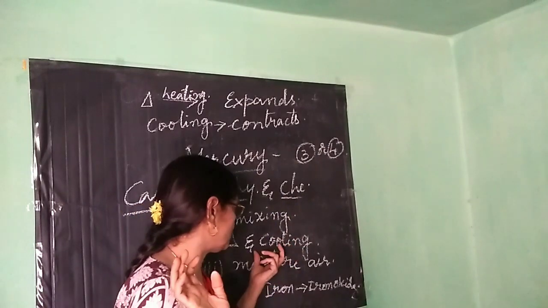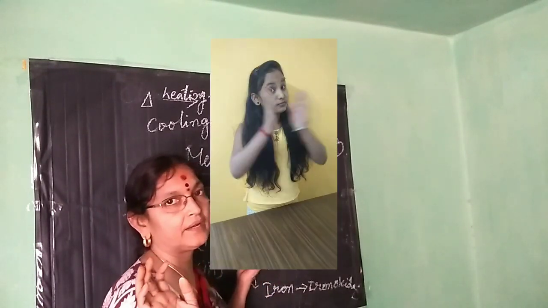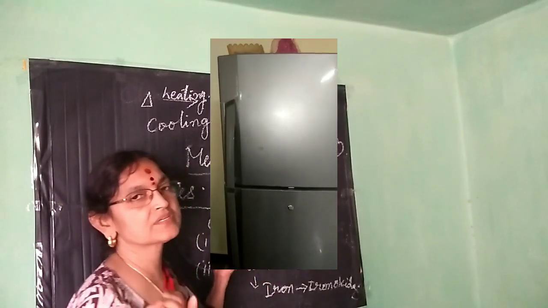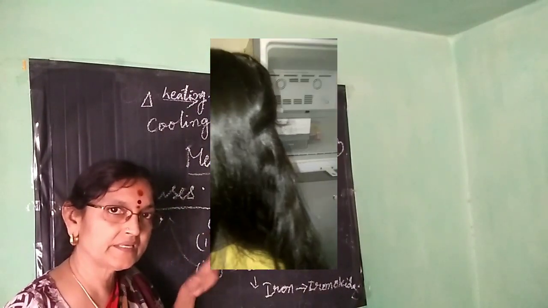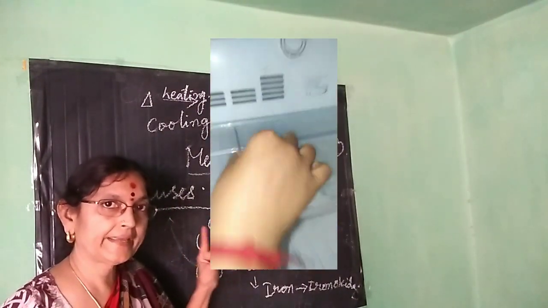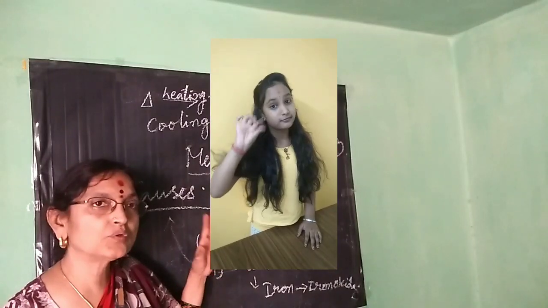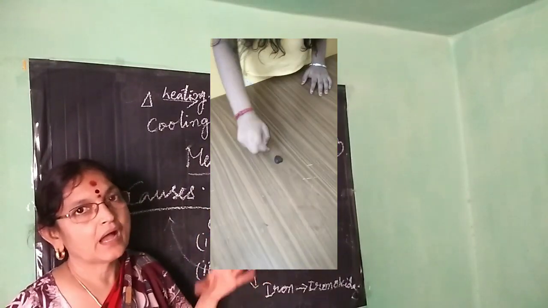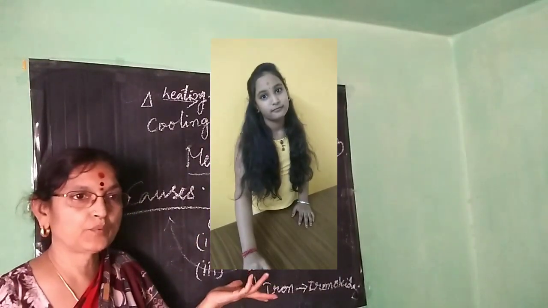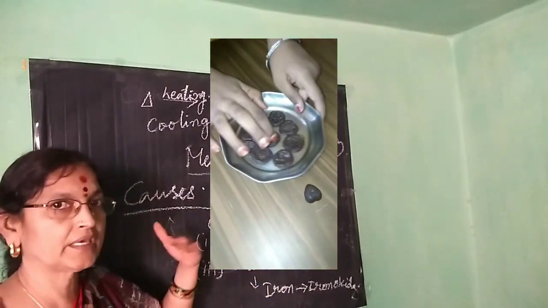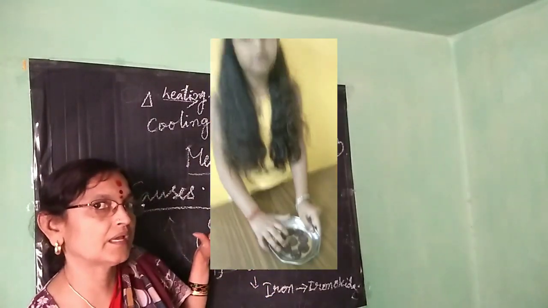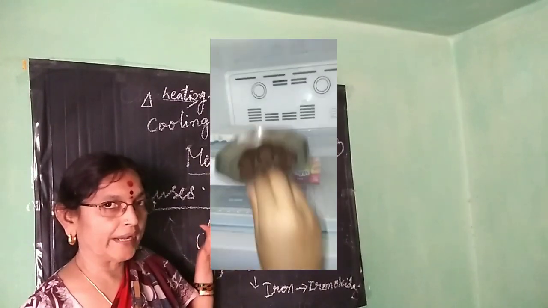Now coming to heating and cooling. The best example of physical change is water. Water exists in three states: solid, liquid and gas. When you take solid ice out of the refrigerator, it becomes liquid, that is water. Again when you keep it in the refrigerator, it becomes solid ice.